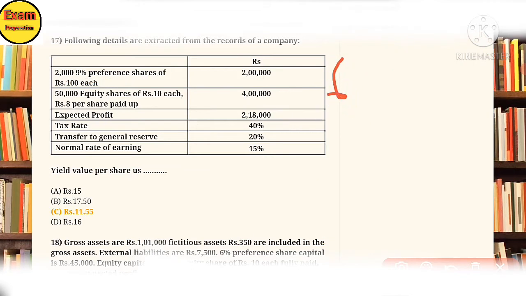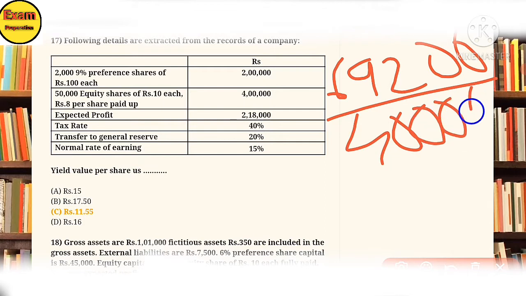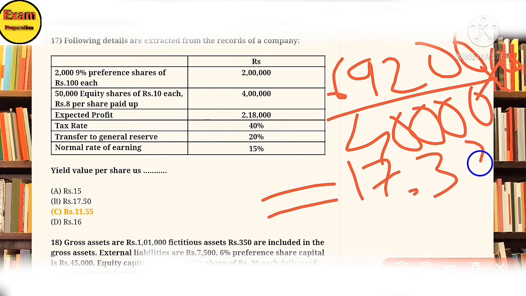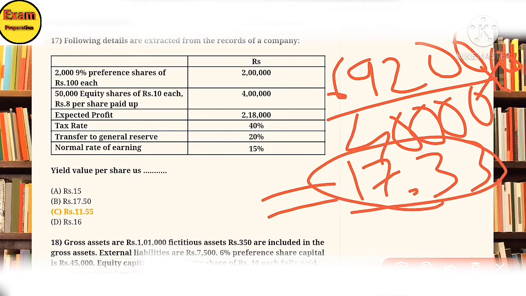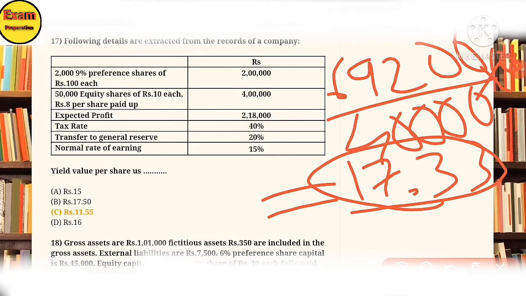So profit after tax deductions divided by equity share capital, multiplied by 100. We get the answer 70.33, divided by the normal rate of earning of 50%.